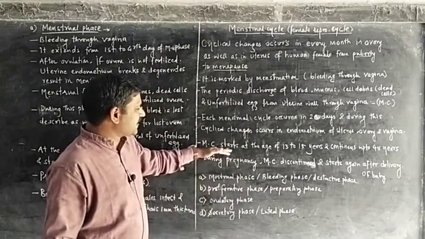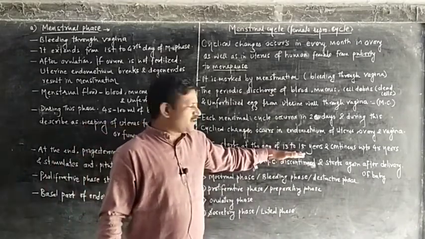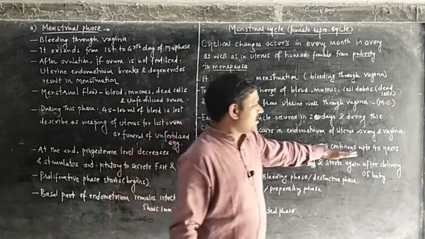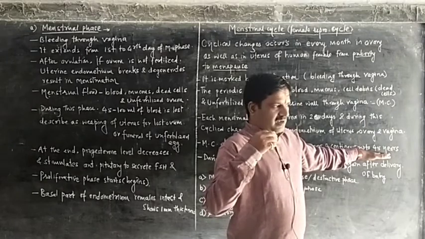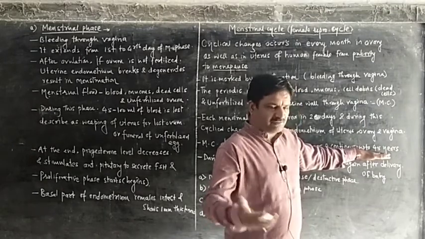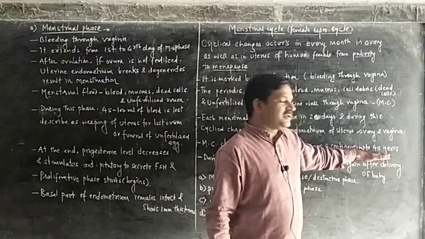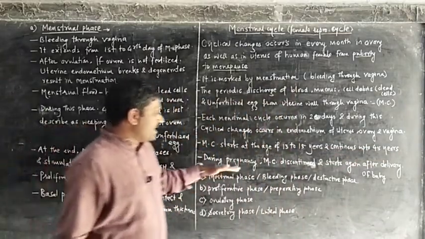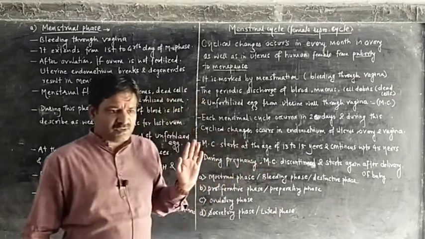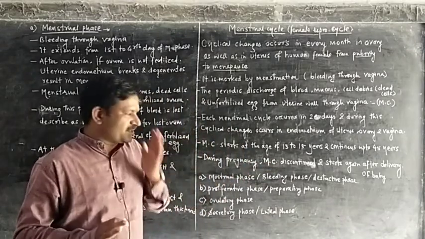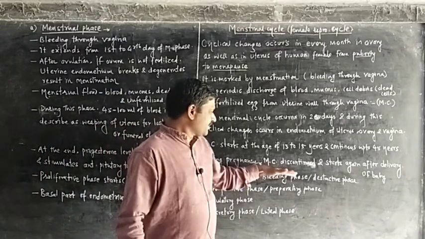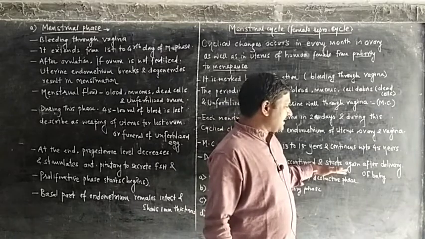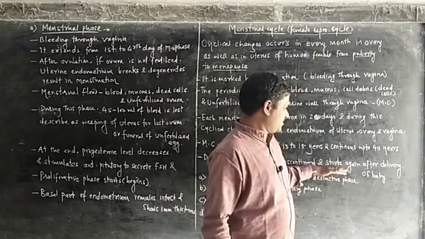After 45, this menstrual cycle gets stopped. During pregnancy, at the time of baby formation, the menstrual cycle is discontinued and starts again after the delivery of the baby.